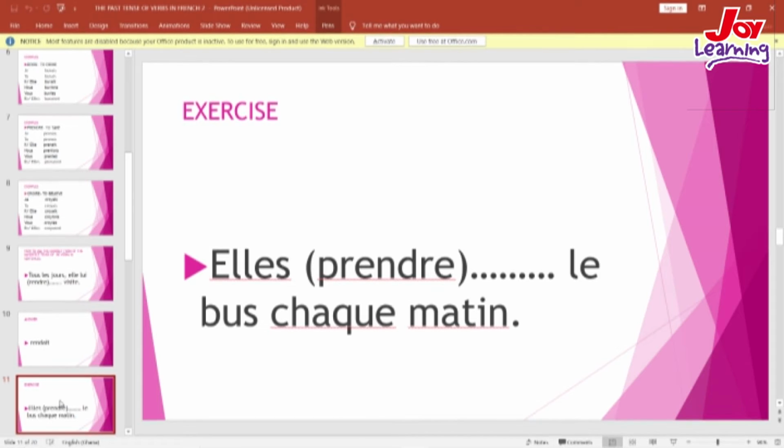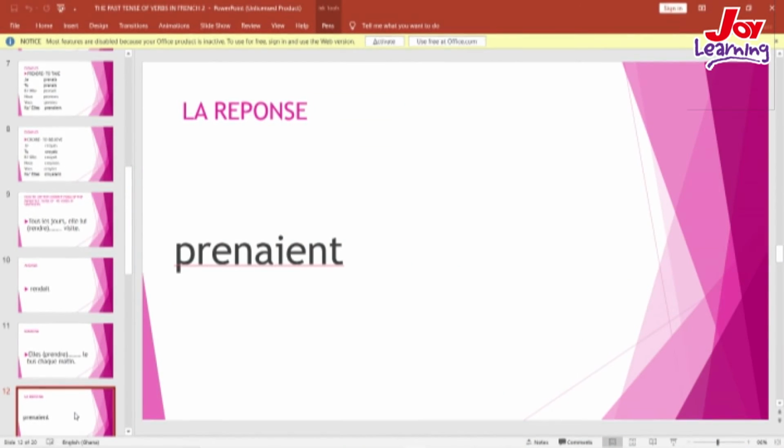That is the third person singular, and that form goes with a-i-t as its ending. So we will add that to our stem. So we will have: Elle prenait le bus chaque matin.